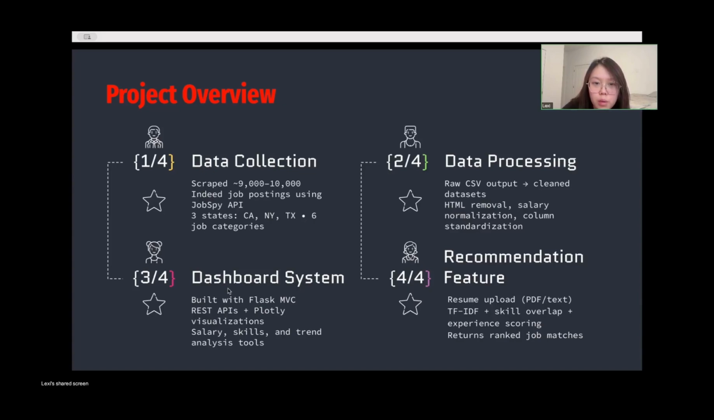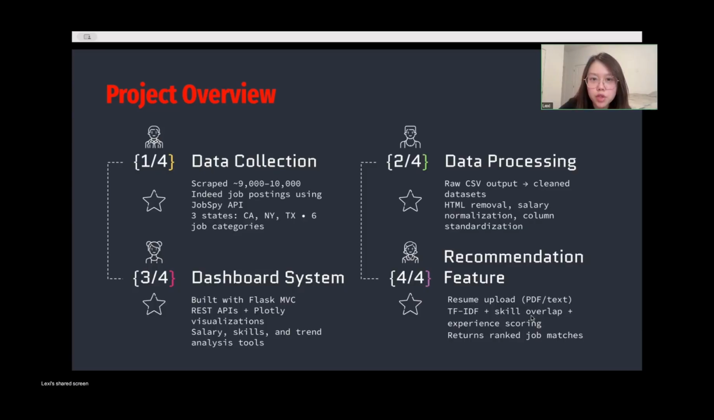For the dashboard system, we developed an interactive website using Flask under an MVC architecture, with the front end built using HTML, CSS, Bootstrap, and JavaScript. The Flask backend exposed RESTful API endpoints that supply data to the front end. Using Plotly, we created interactive visualizations, such as a salary distribution histogram, a skill frequency bar chart, and a job posting trend time series. Finally, we added a recommendation feature to support user interaction.